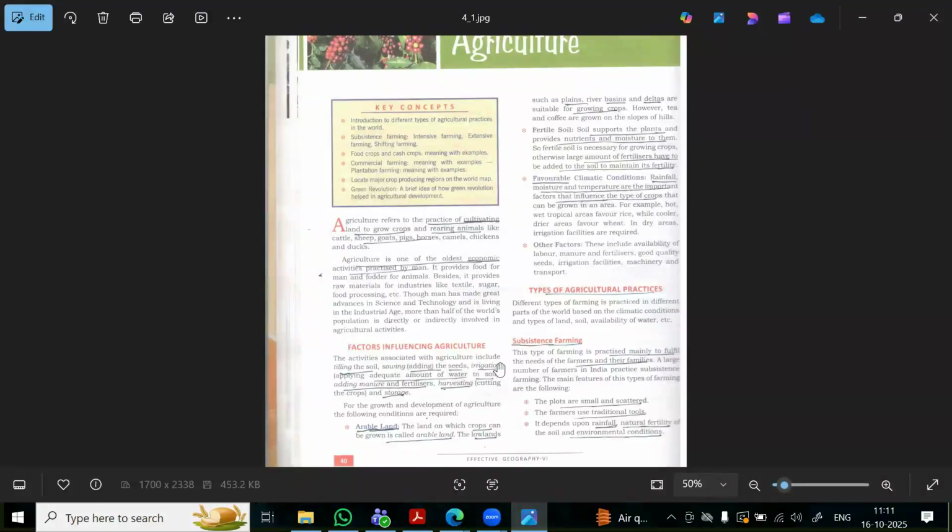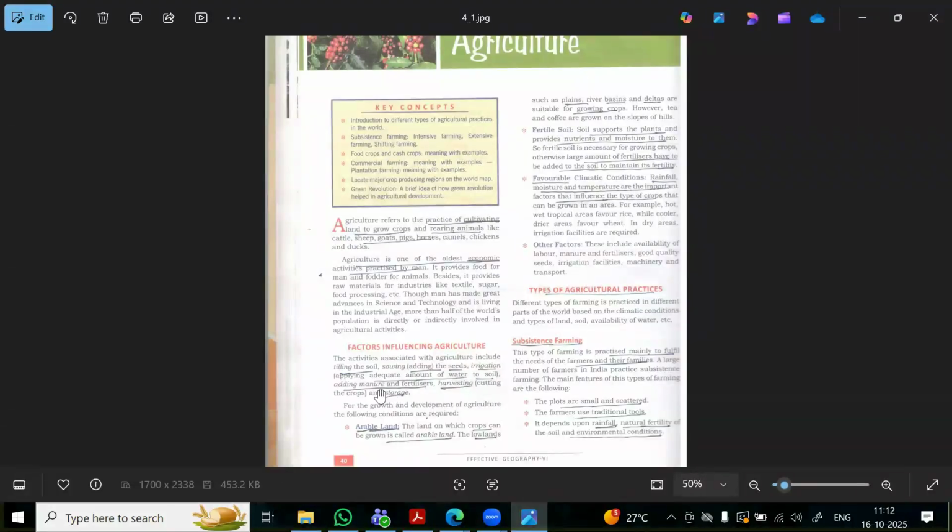The activities associated with agriculture include tilling the soil. You know the tilling, like they plow the land, they make the soil plain, suitable for cultivation. That is called tilling the soil. Then sowing the seeds, wherein they plant the seeds one by one in that soil which is tilled. And then they do the irrigation, in the sense of applying an adequate amount of water to the soil.